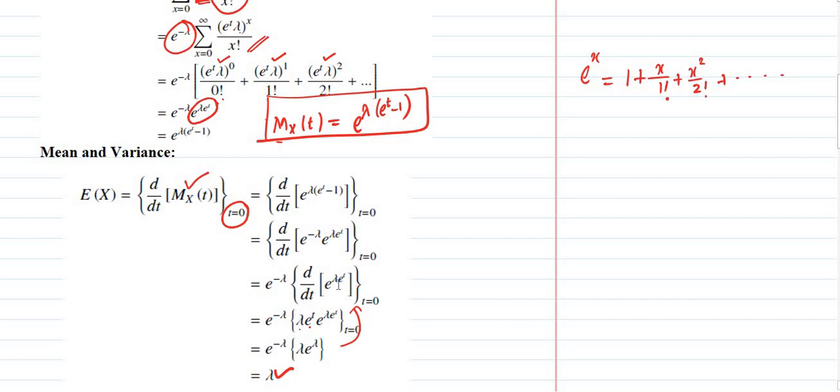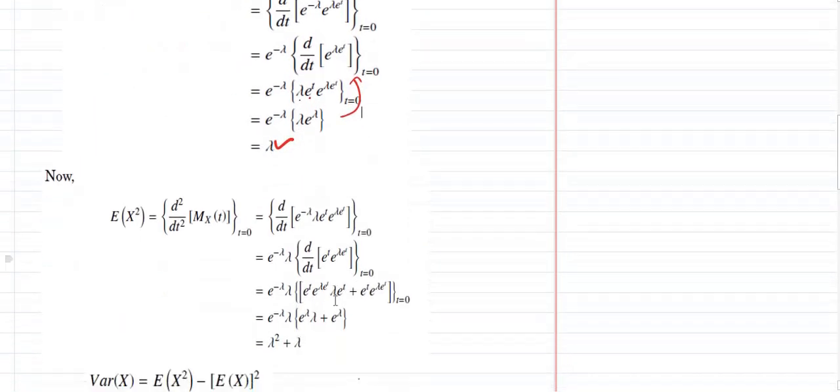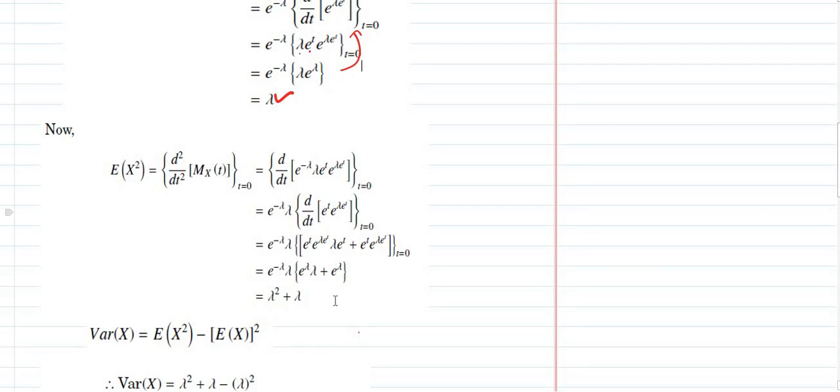Next one, how to determine E of x square. E of x square means the second moment, so again we are differentiating with respect to t at t equal to 0. When you differentiate twice, you will get lambda square plus lambda.